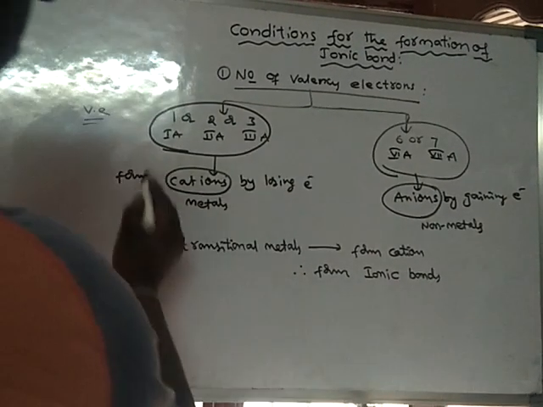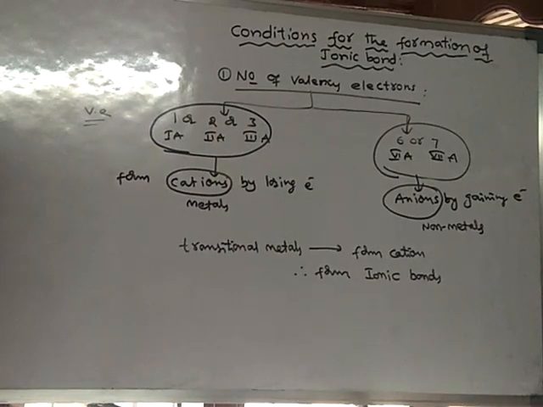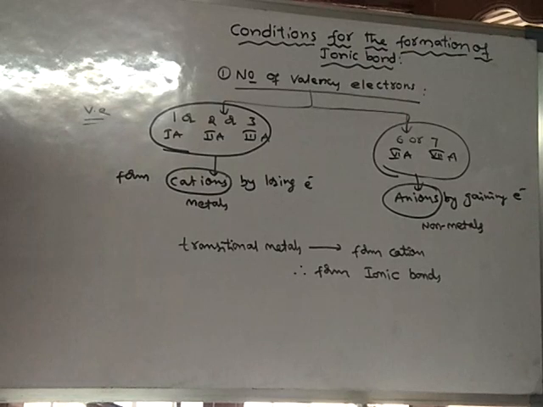So first A group, second A group, third A group elements, and even transition metals form cations and they form ionic bond.